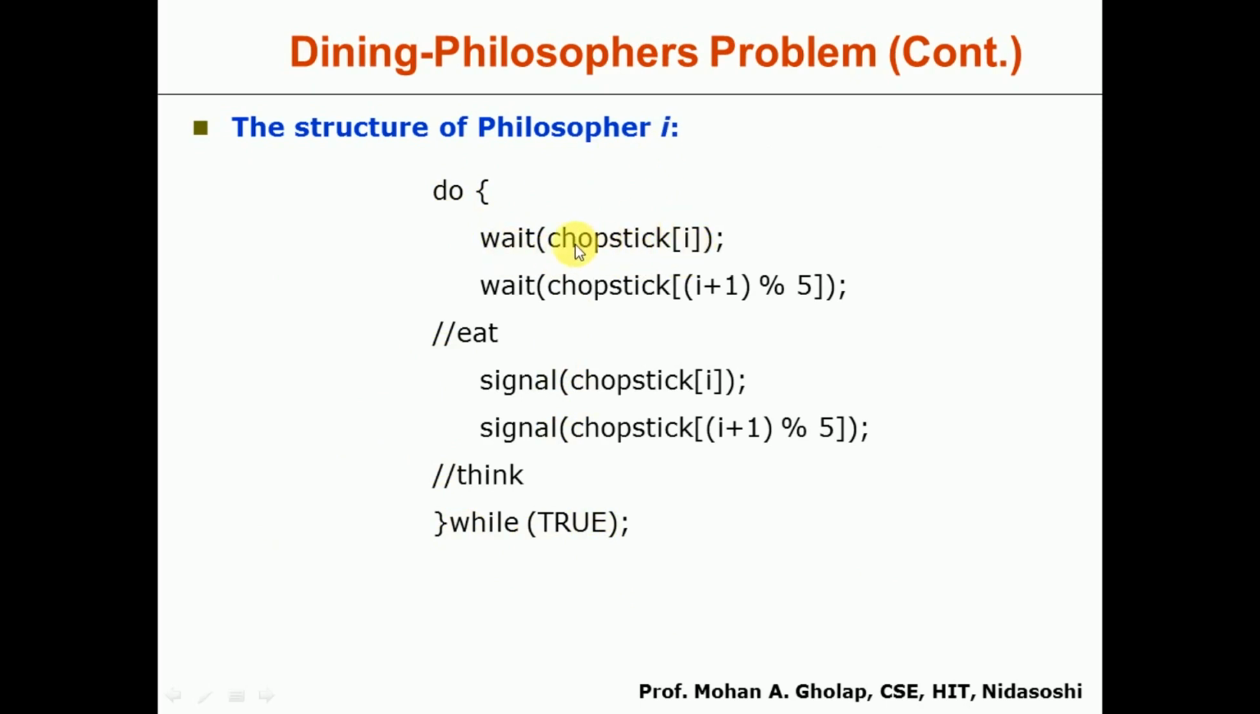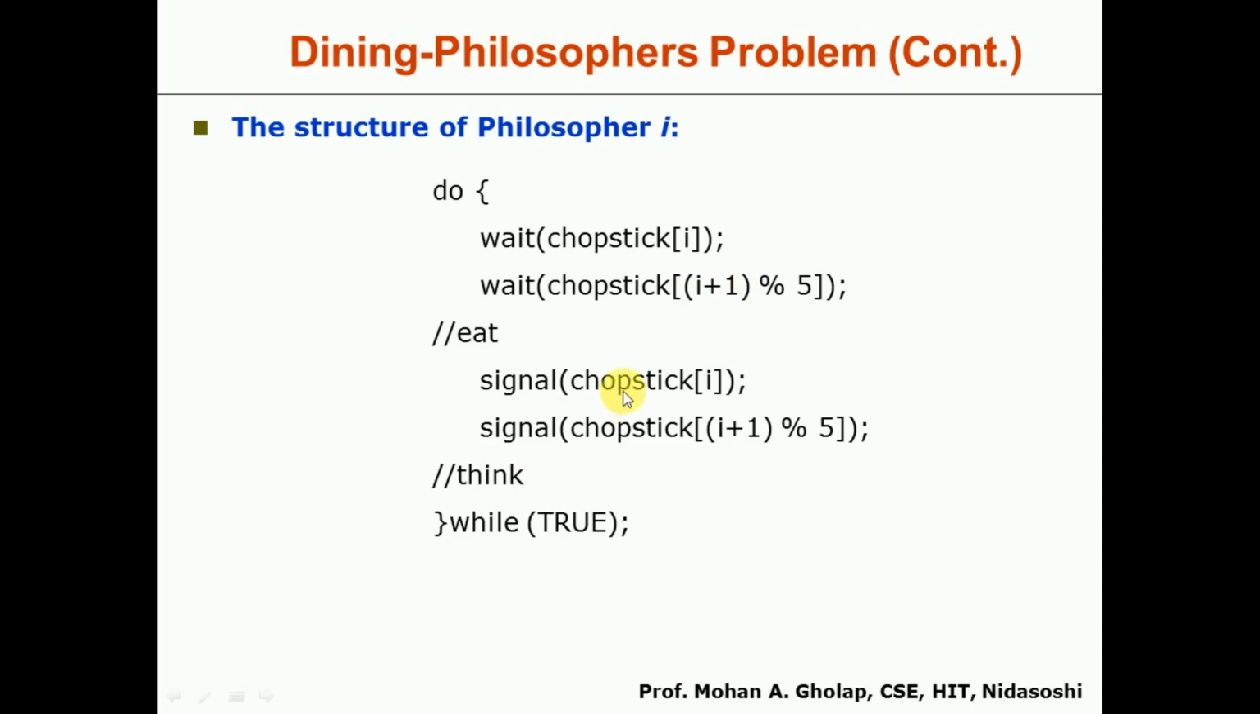Okay, so once it gets one chopstick, because we know that whenever he is hungry and wants to perform the eat operation, he should have two chopsticks. So whenever he gets the first chopstick, again he will be waiting for the second chopstick. That's why it is I plus 1 we have taken. Because we know that he can take the next or the previous neighbor's chopstick, in general we have taken I plus 1 here.